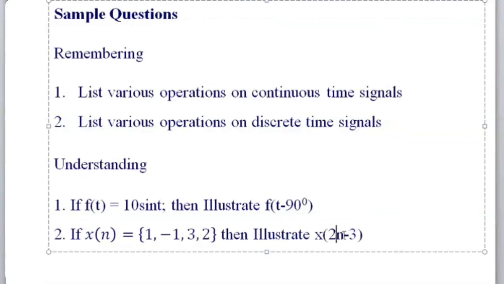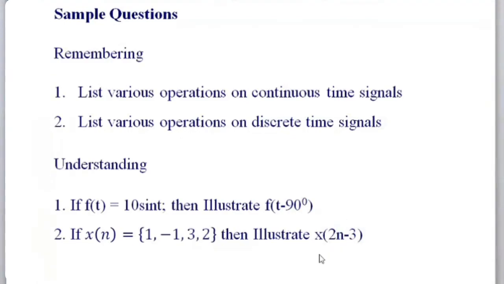Similarly, when n equal to 3, 2 into 3 minus 3 is x of 3. x of 3 is 2. When we substitute n equal to 4, 2 times 4 is 8 minus 3 is 5. The 5 is not given, so the remaining all values will become 0. So now all of you draw this one and let's see what is happening.